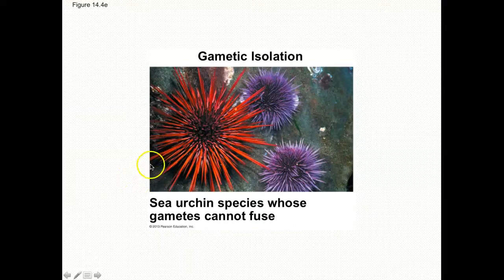However, there are particular proteins on the surface of eggs and particular proteins on the surface of sperm that have to match in order for fertilization to take place. And so if they don't match, then the sperm won't fertilize the egg. And that's called gametic isolation. So the gametes themselves, the sperm and egg, the proteins on the surface don't interlock. They're unable to fuse. So those are all the prezygotic barriers.